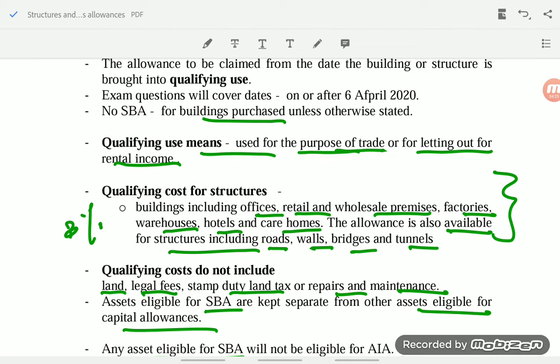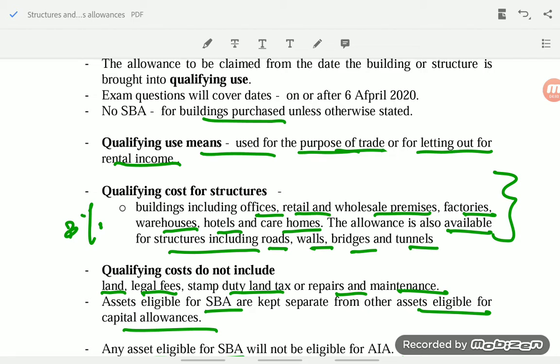All these are eligible for 3% SBA, and this 3% is for a 1 year period. So this has to be time apportioned from the date the building or the structure is brought into use. If the building was brought into use during the year, then the 3% will be time apportioned.